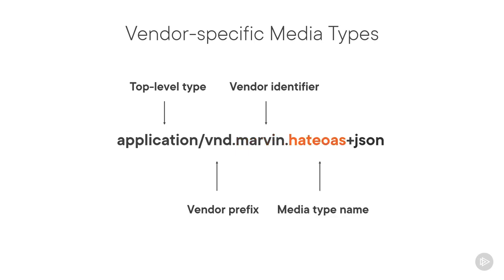A good example in our case would be vnd.marvin.hateoas, as you see on screen. vnd plus my company, which happens to be called Marvin, which is based on the Paranoid Android from Douglas Adams' Hitchhiker's Guide to the Galaxy books, followed by hateoas, stating we want to include those resource links. The last part, +json, tells us how to process the media type in JSON format.